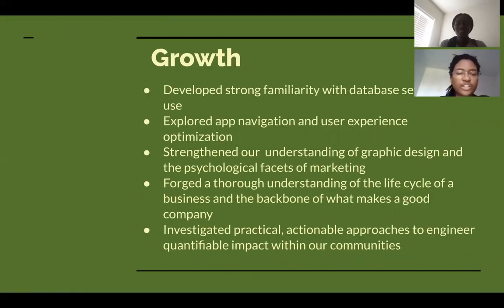Finally, throughout the creation of the app, our team has grown tremendously. We became exceedingly familiar with developing databases, explored user experience optimization, gained a thorough understanding of graphic design and marketing, learned about the lifecycle of creating a business, and investigated how to engineer quantifiable impact within our communities.